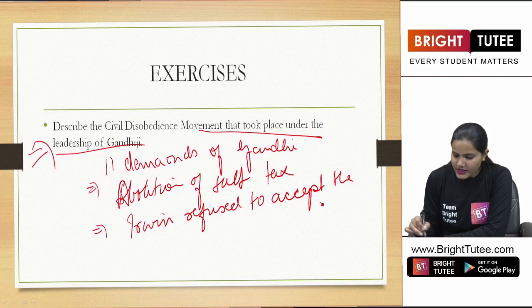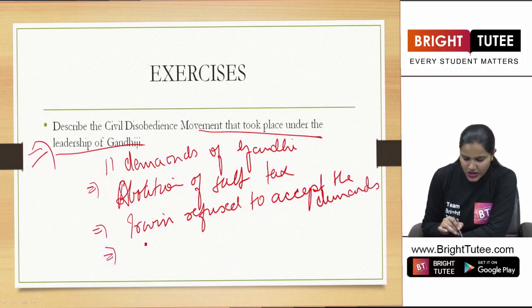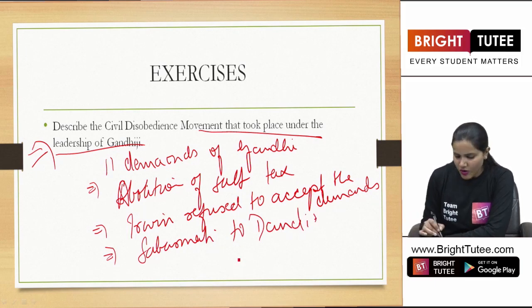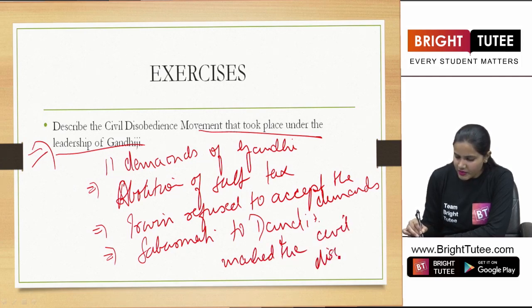and as a result of it, the Satyagraha, the Dandi March, was started from Sabarmati Ashram to Dandi, and by picking up the salt, Mahatma Gandhi marked the beginning of the civil disobedience movement. So you can write all these parts in this answer.